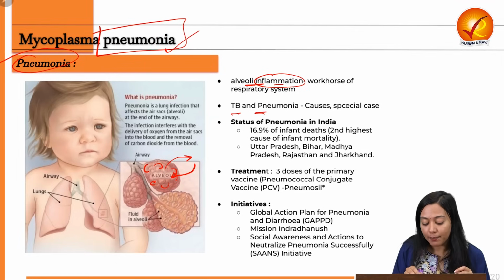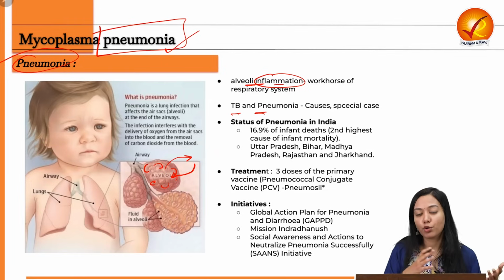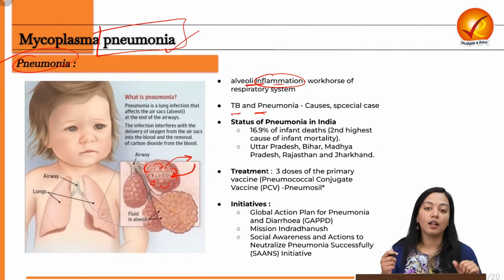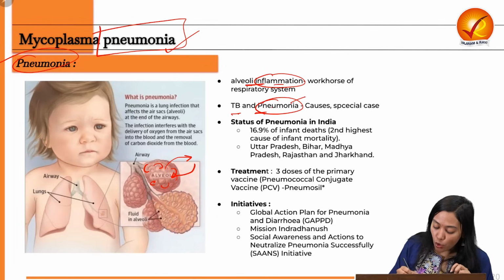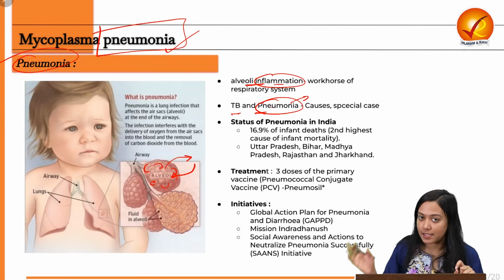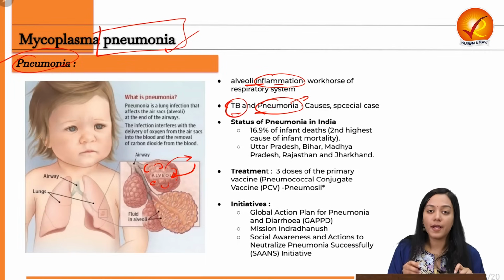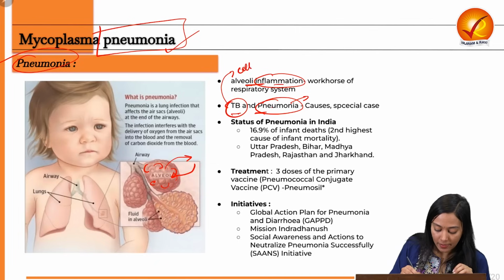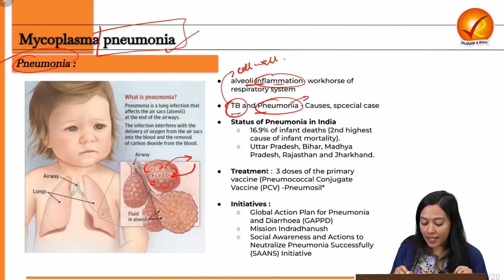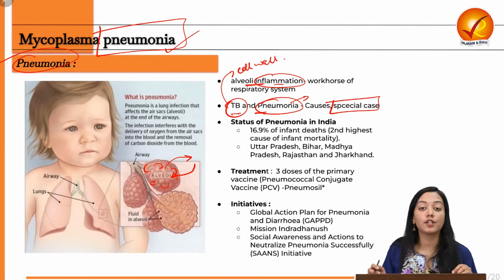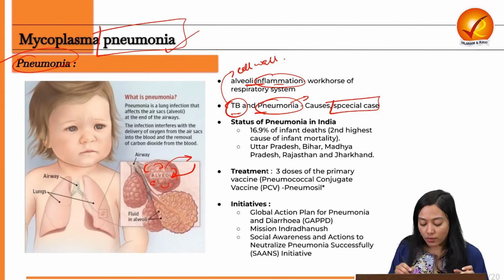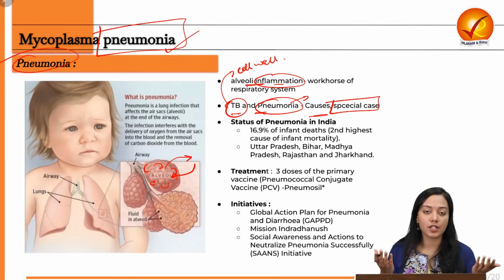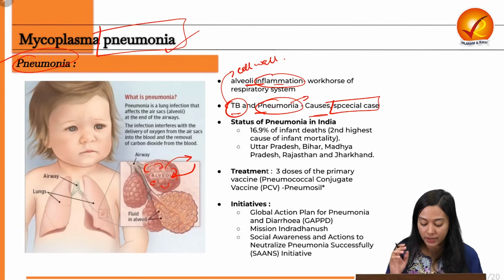Now pneumonia and TB, even if they might seem similar, because both of them essentially attack the lungs, the pulmonary system, differ in cause. Pneumonia is caused by Mycoplasma, which lacks a cell wall, and TB is caused by Mycobacterium tuberculosis, which has a cell wall. The second distinguishing fact is that pneumonia itself can be a special case of TB. Acute pneumonia can be one of the cases of pulmonary TB. So these are some of the differences, just to gain some clarity on both the diseases.